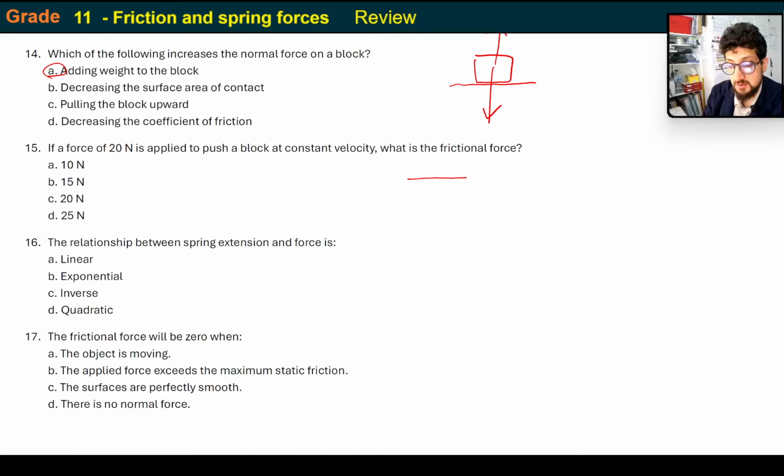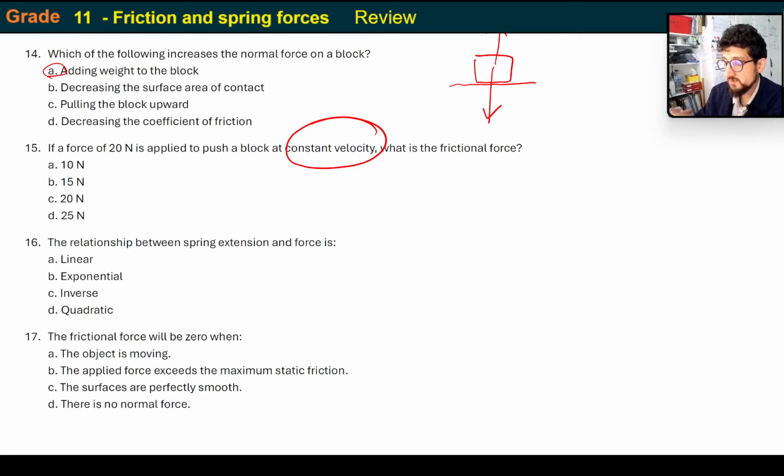Okay, so once again, we're asked, in this case it's going to be 20 newtons: a force of 20 newtons is applied to push a block at constant velocity. What is the frictional force? Okay, let's think about that one for a second.